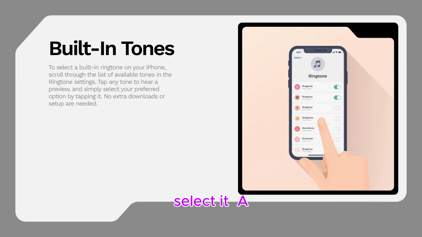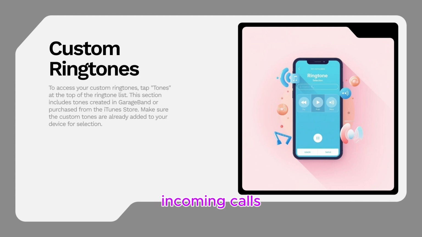Tap on Opening to select it. A check mark will appear next to it. You will hear a preview. The classic Opening ringtone is now set for all incoming calls.